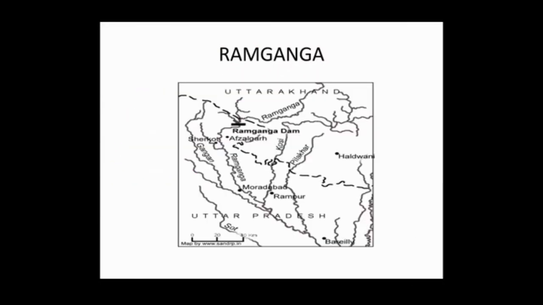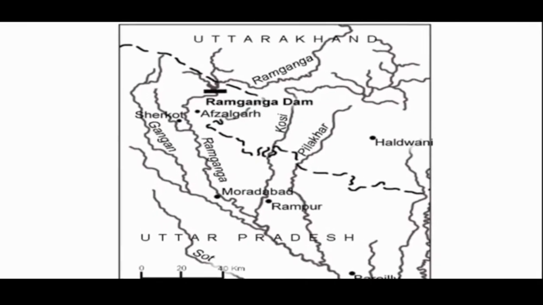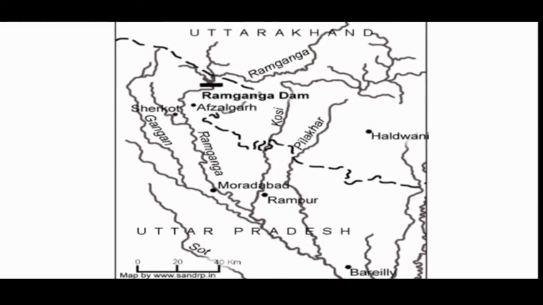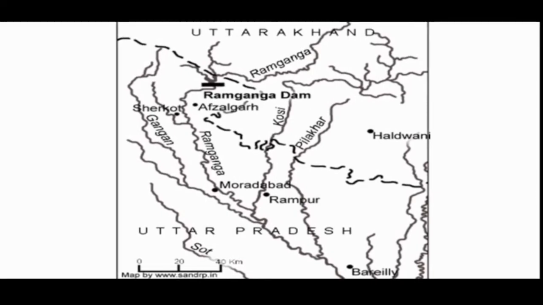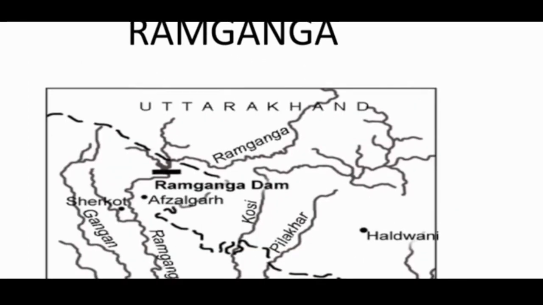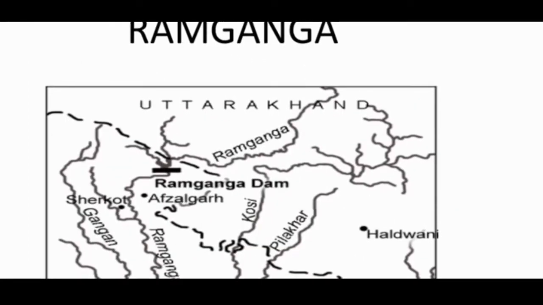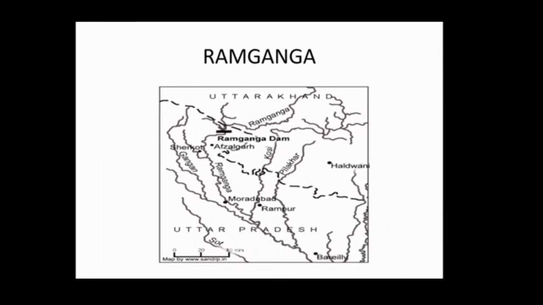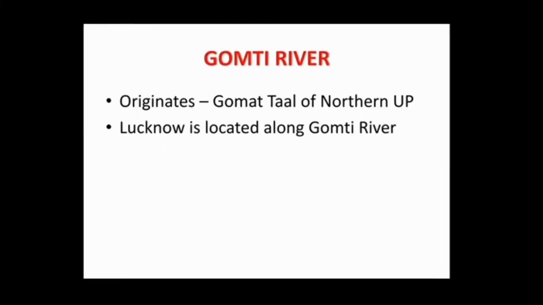Let us see it on a map. This is Ram Ganga. Ram Ganga is flowing down and meeting Ganga, as I said, in Uttar Pradesh near Kannauj, and over it the Ram Ganga Dam has been built. You can see the darker rectangle, that is the Ram Ganga Dam, also called Kalagar Dam.